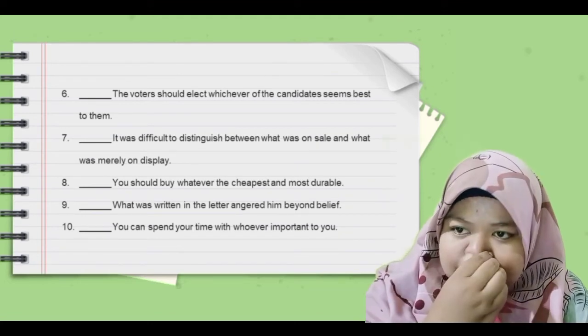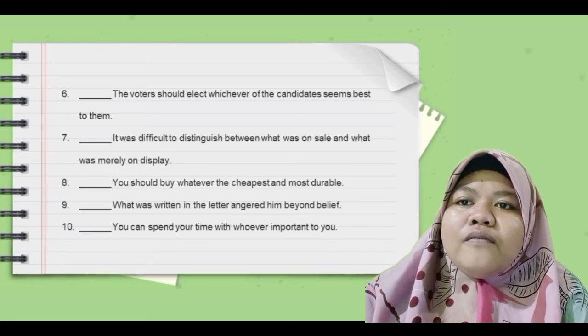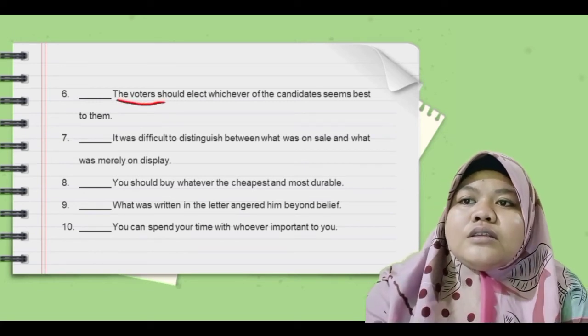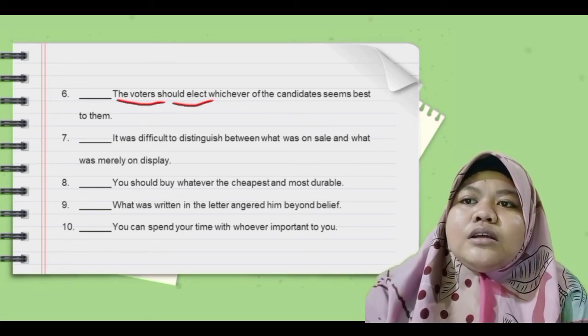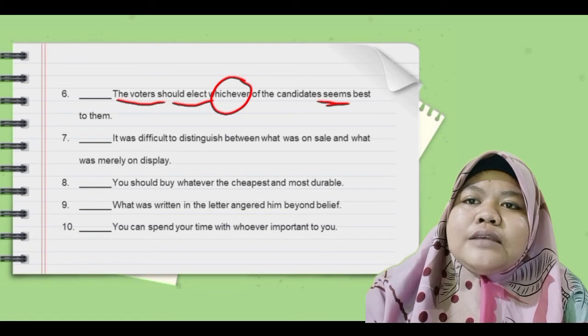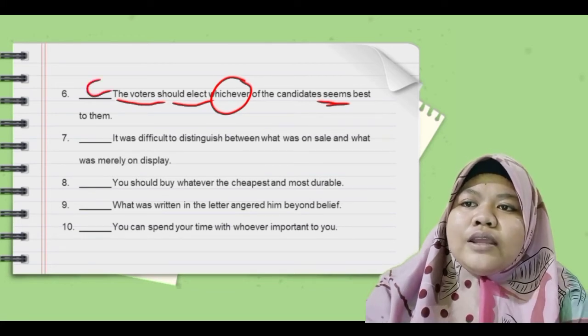Okay, next, number 6. The voters should elect whichever of the candidates seems best to them. The voters is the subject, should elect is a verb, whichever is the connector subject, and then seems is a verb. So sentence number 6 is correct.